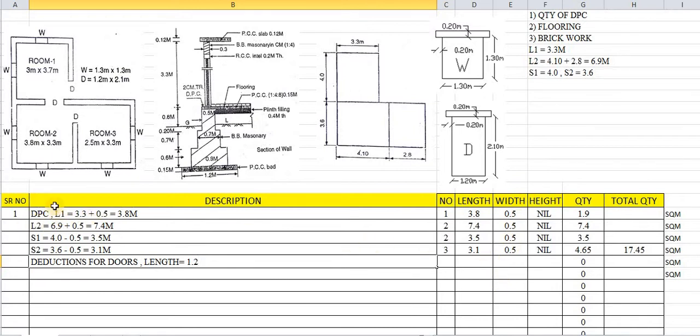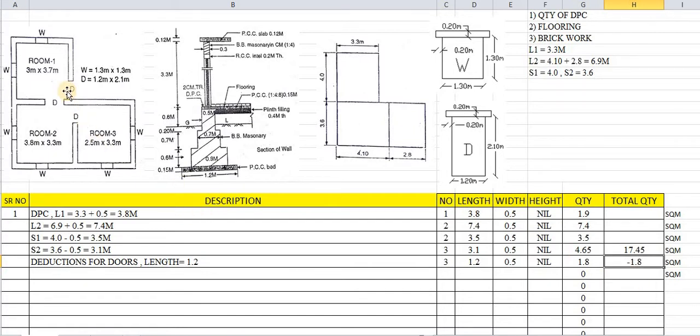Here it has been taken for DPC as 0.5. For deductions also the same width is to be taken. So length here in this case for doors is 1.2. How many numbers of doors are there? 1, 2, 3. So 3 numbers of doors. Its length is 1.2. Width will be the same. Here again it is in square meters. So this quantity is in minus sign. It has been calculated and it is in minus sign. So we will take this as minus 1.8.